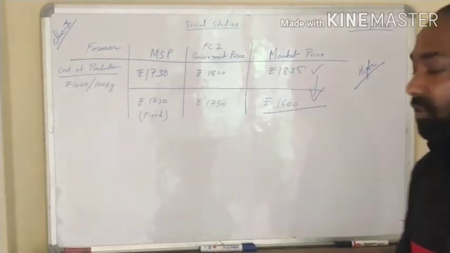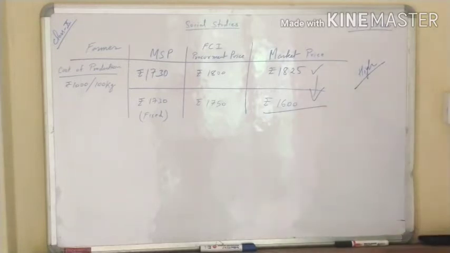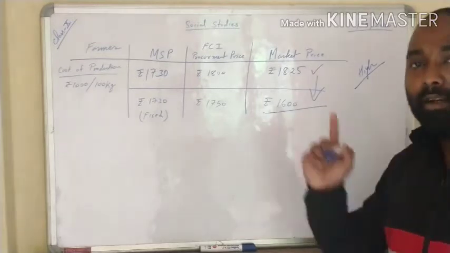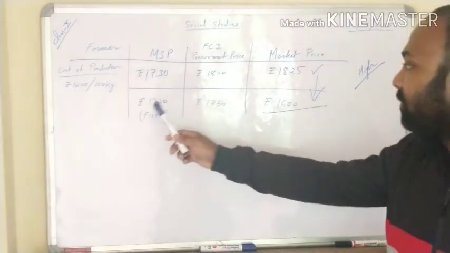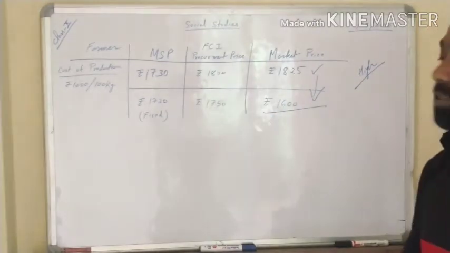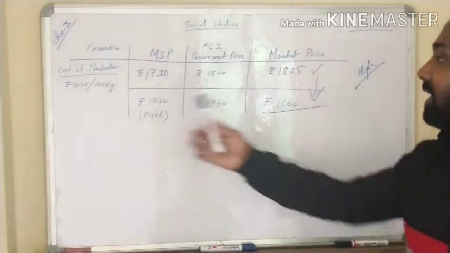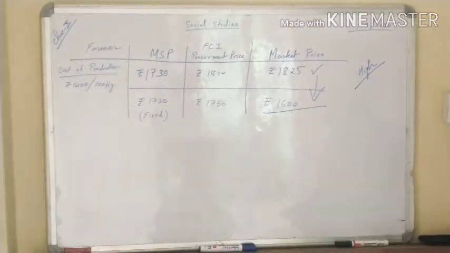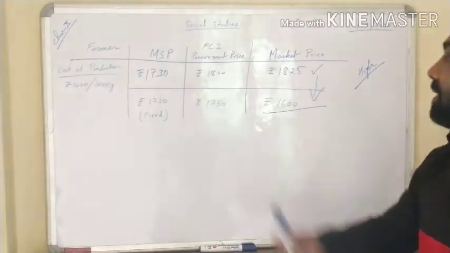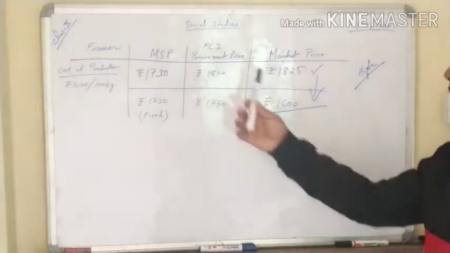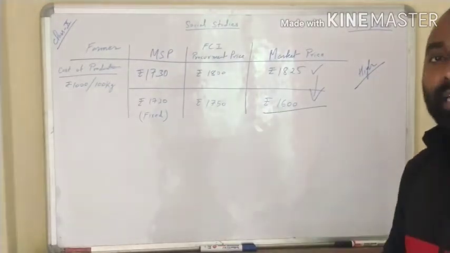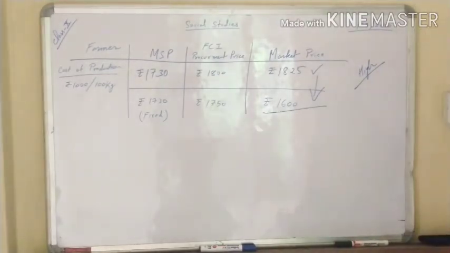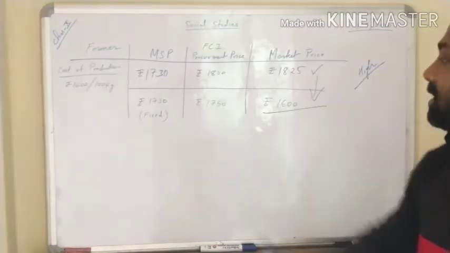This is just an example. Suppose the market price is reduced and has become 1600 rupees per 100 kg. Then the farmer will profit by selling at MSP. The farmer will get profit if they sell at MSP, or if the FCI is providing a profitable price of rupees 1750 or 1800, then obviously he will sell to FCI or MSP, whichever location is near to their field. So obviously they will go for MSP.